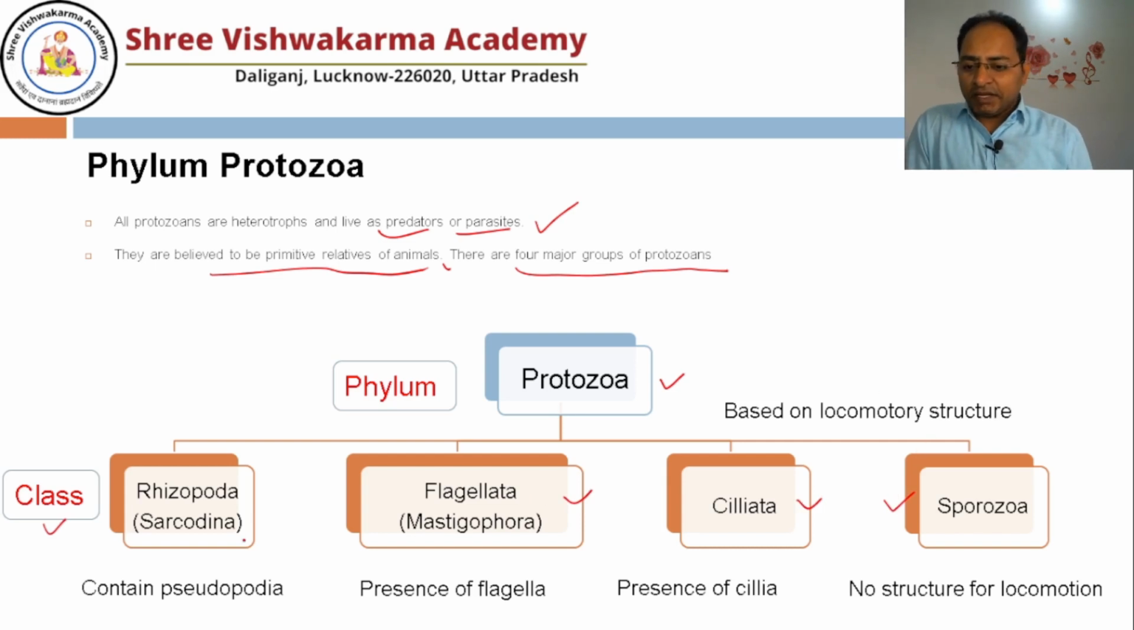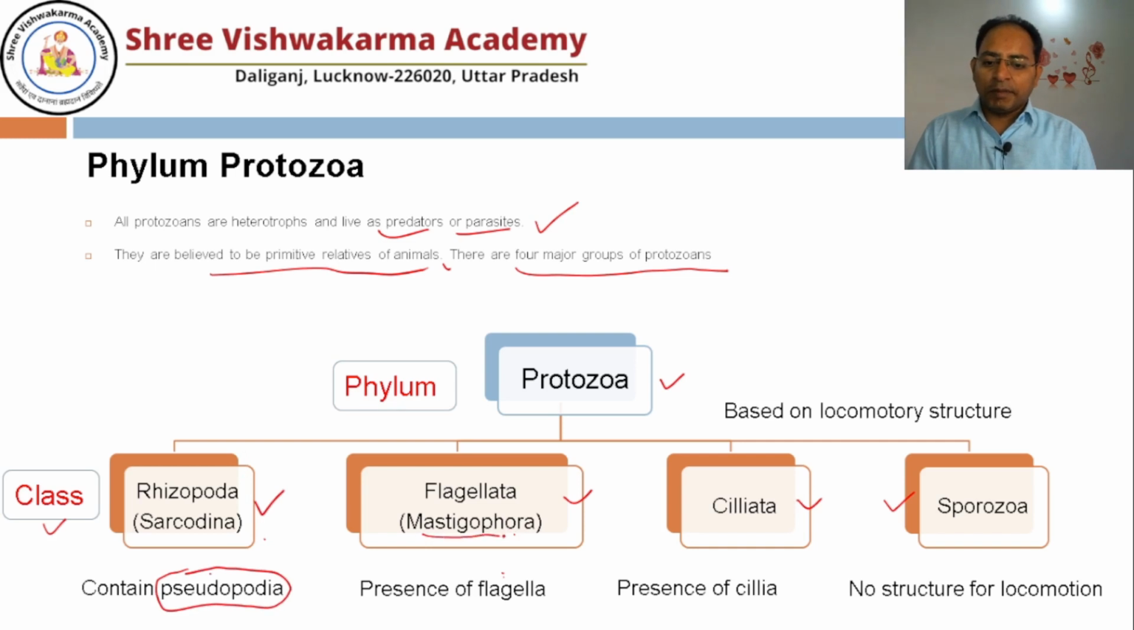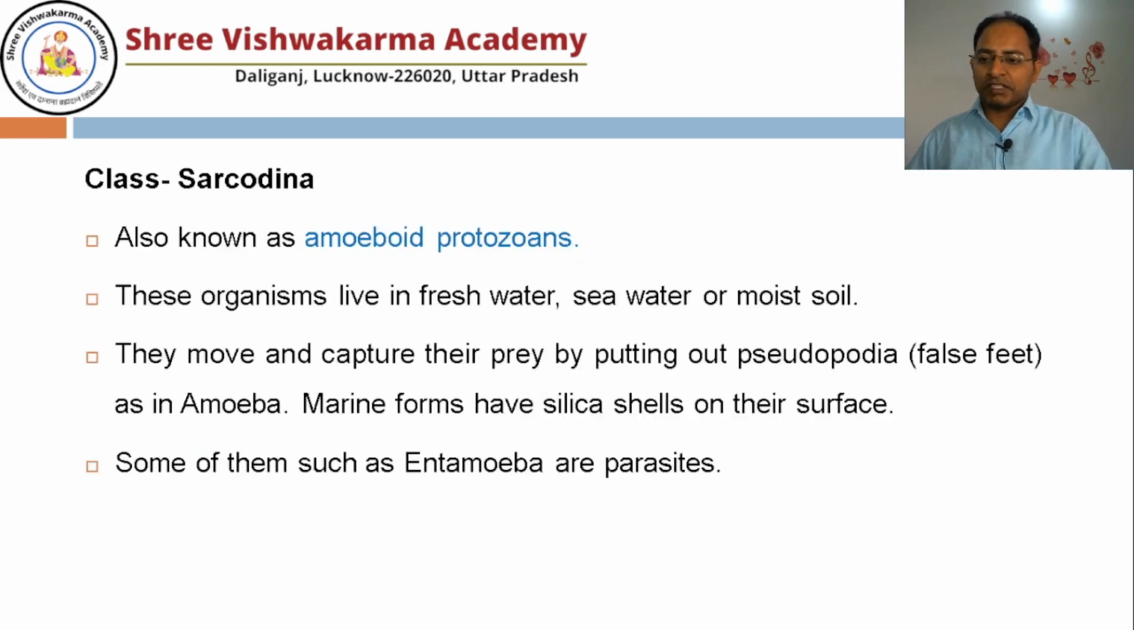If they have pseudopodia, pseudo means false, podia means foot. If they have false foot, we keep them under the Rhizopoda or Sarcodina. If they have flagella as a locomotory structure, we keep them in the Mastigophora or Flagellata. If they have cilia, we keep them under the Ciliata. If they don't have any locomotory structure, we keep them in the Sporozoa. So let's discuss each and every class one by one. First we'll study the Sarcodina.